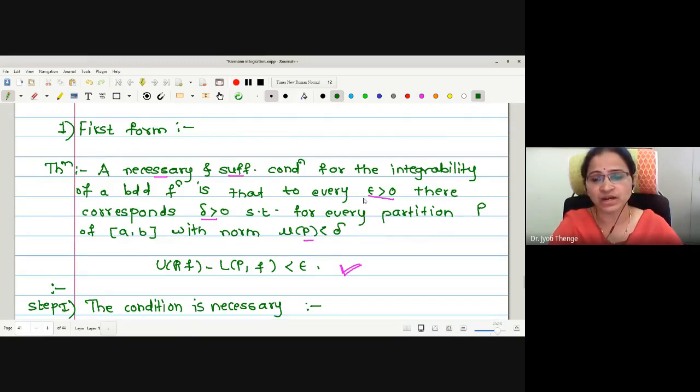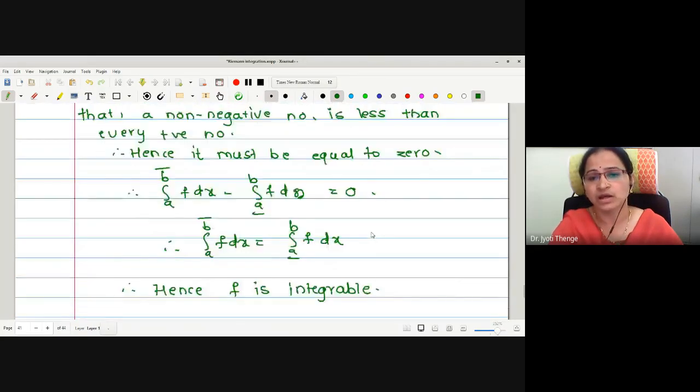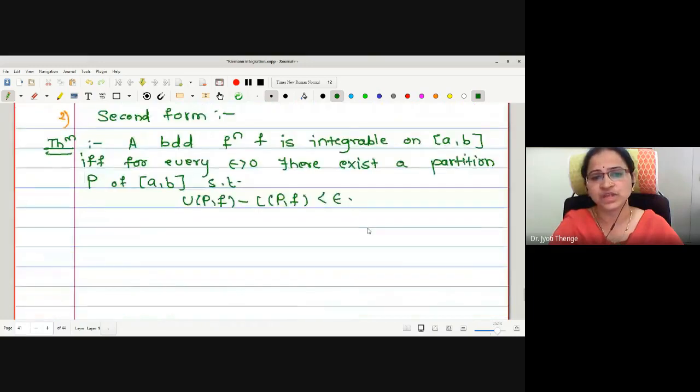Now, in the second form, we are writing for every epsilon, there exists a partition with this condition. Delta and the condition on the partition norm P less than delta are both removed, and it states the same form of condition of integrability. Therefore, let us prove this.